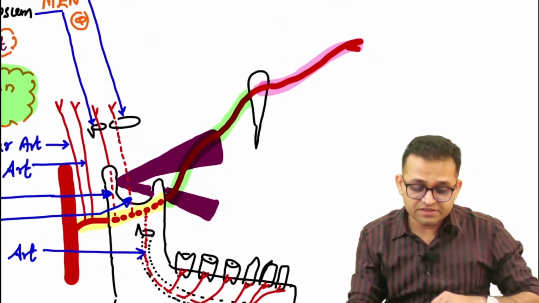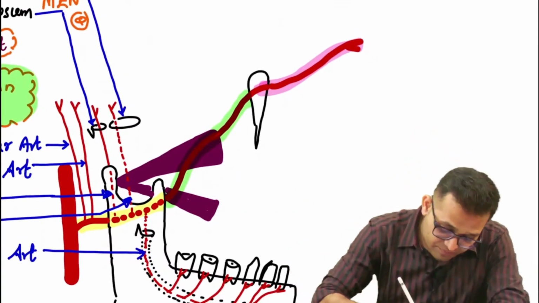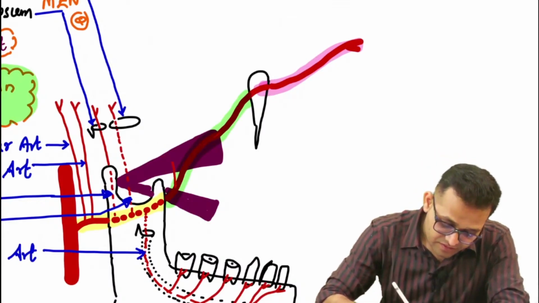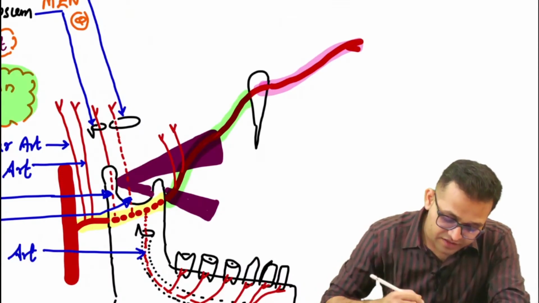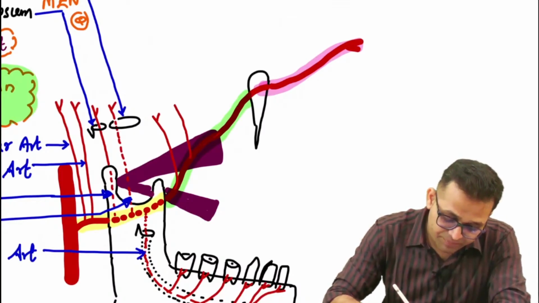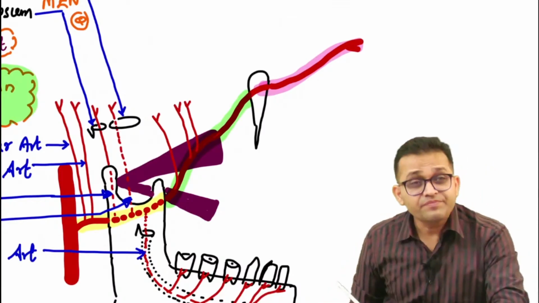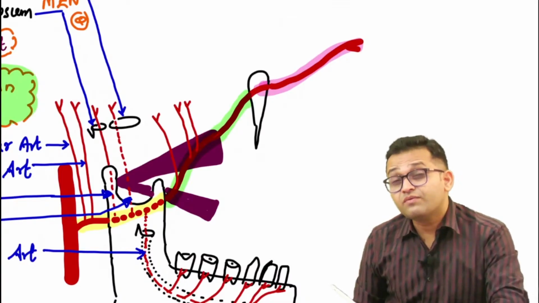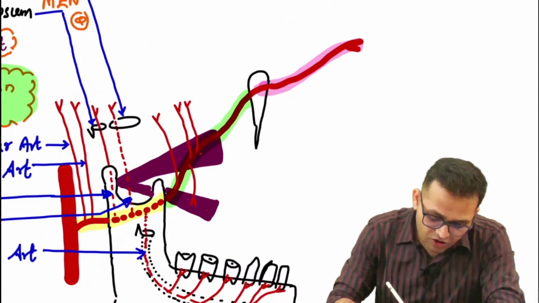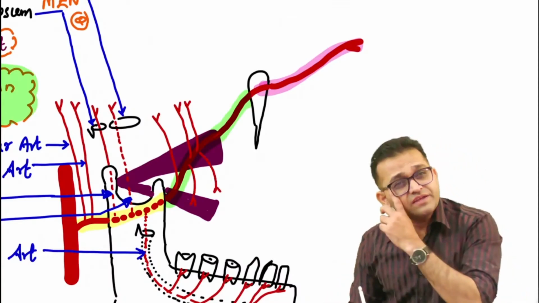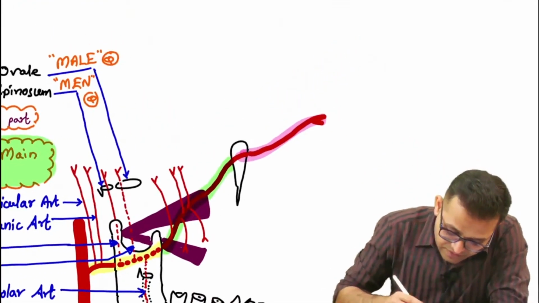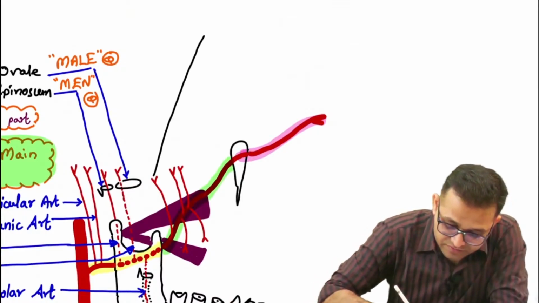For the second part branches, you have to remember the muscles of mastication. It gives a branch to the temporalis muscle, so the deep temporal artery. Before it there is a masseteric artery. So there is first the masseteric artery, then a pair of deep temporal arteries. Then there is the branch supplying the pterygoid muscle, so you can remember the pterygoid branch and also the buccal branch. So what are the branches from the second part, sir?